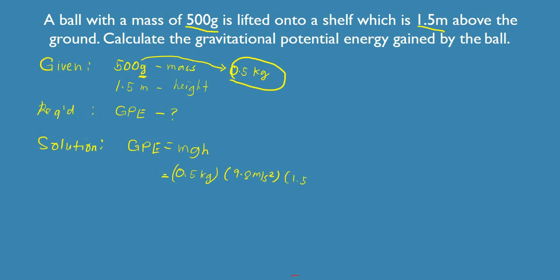That's 1.5 meters. So that will give you 0.5, which is the mass, and then 9.8, which is the gravity, times the height, which is 1.5. Okay? So again, bring out your calculator, that will be 0.5 times 9.8 times 1.5. That will give you 7.35 joules.